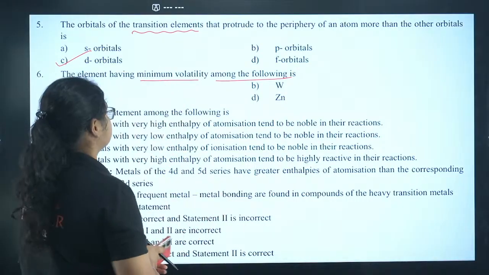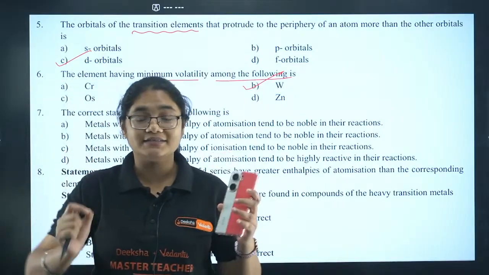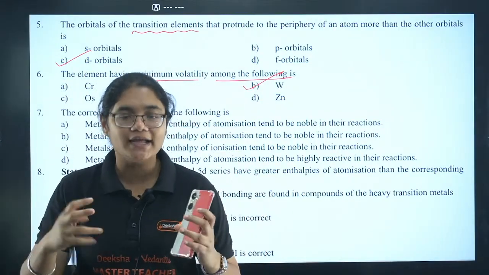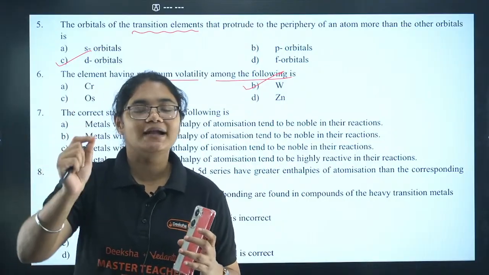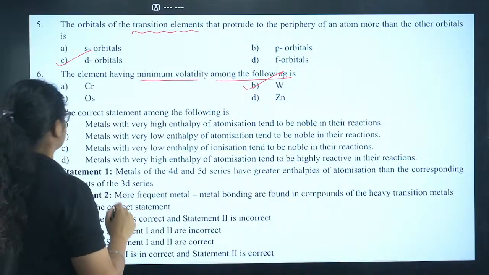Option B, 6B, yes, tungsten is the correct answer. We know that it has the highest number of unpaired electrons. There is very strong intermetallic bonding, as a result of which the melting point and boiling point are very, very high. Moving to the next question, number 7.